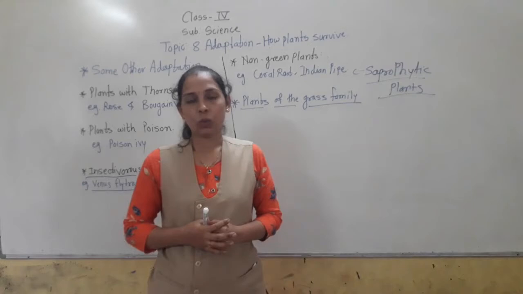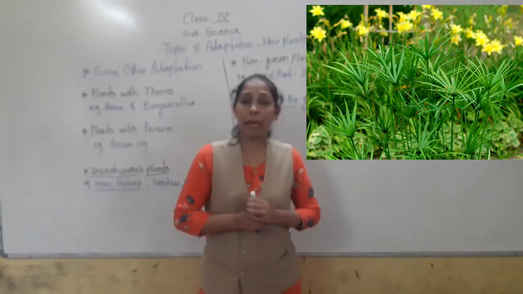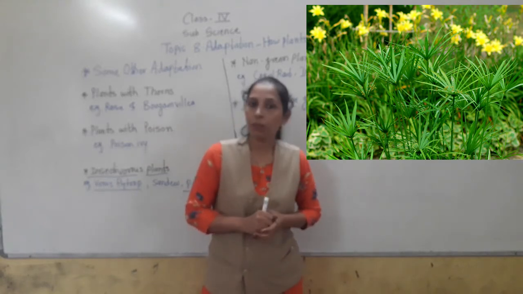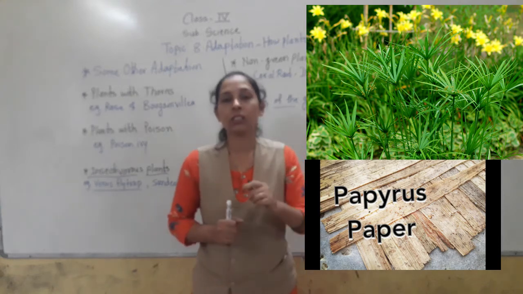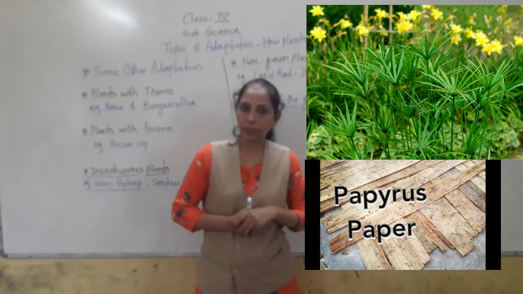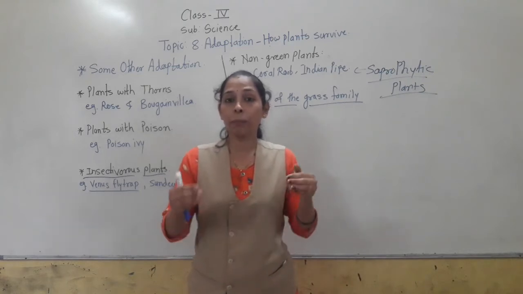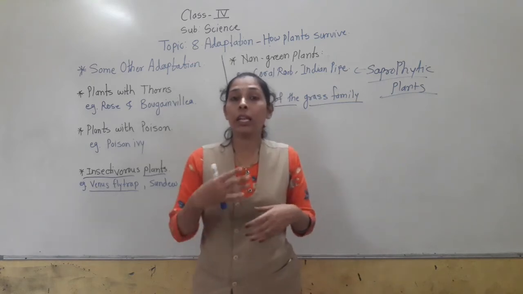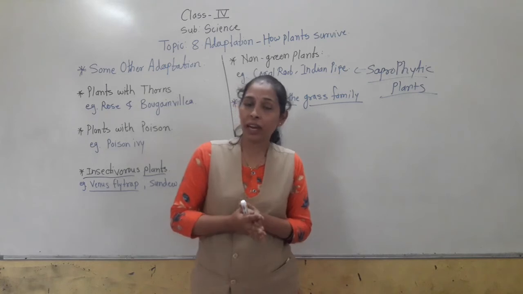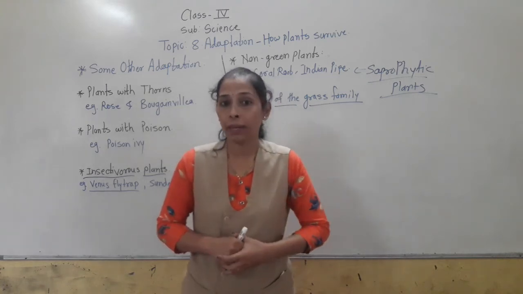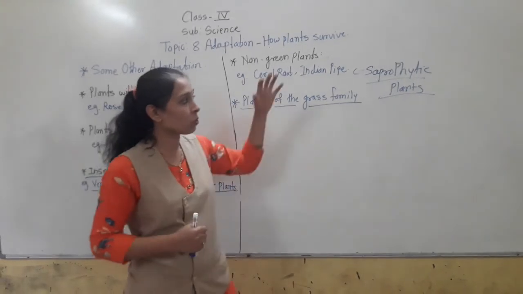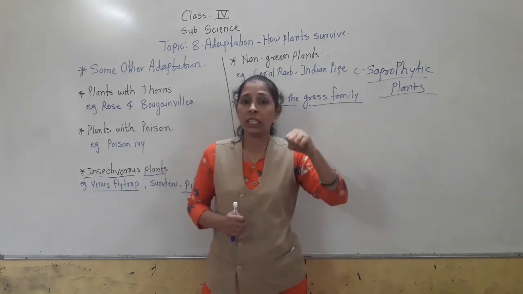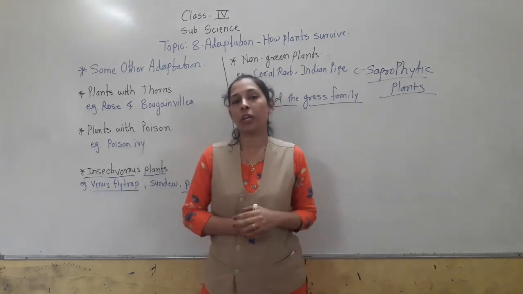There is a grass called papyrus. Papyrus was the grass which was used in Egypt for making paper. Also, as we know, dried grass is used for packaging different utensils, for example glass utensils, and mangoes are also packed in dried grass. Also the roots of bamboo trees go very deep inside the ground and hold the soil firmly. In this way, bamboo plants help to control soil erosion.